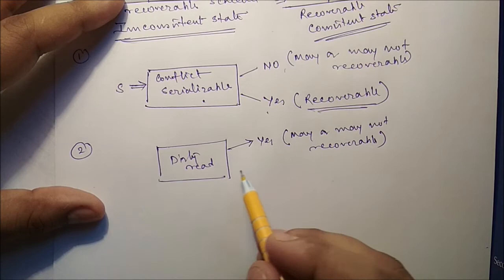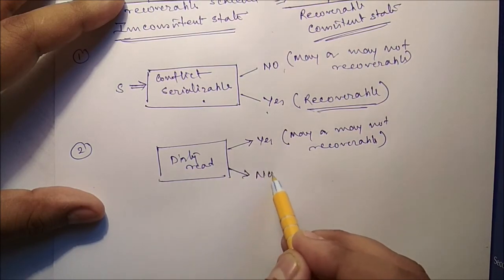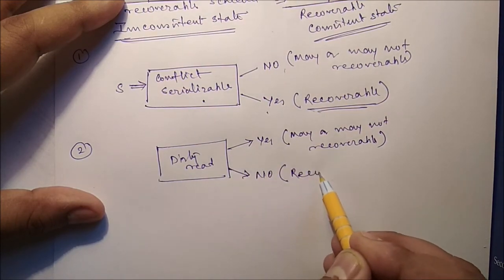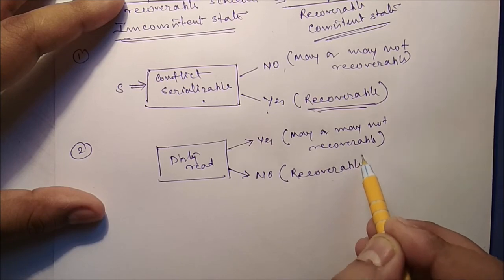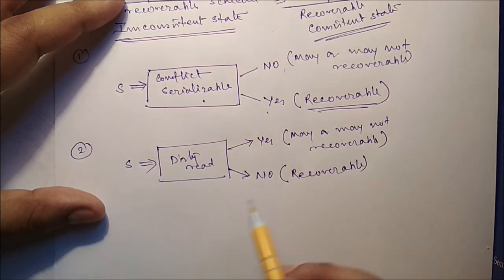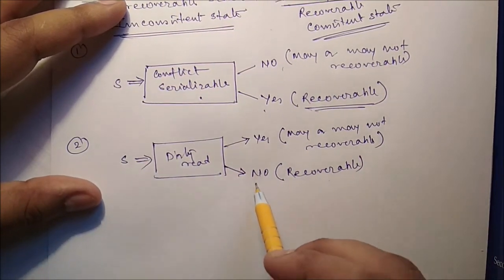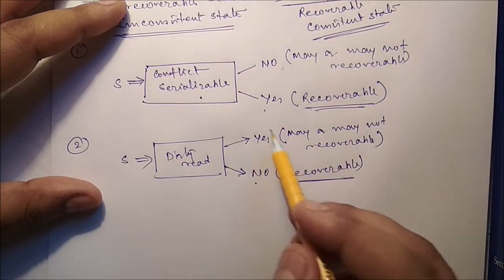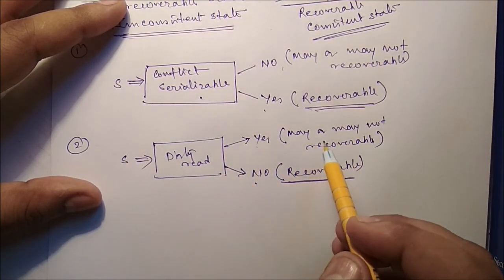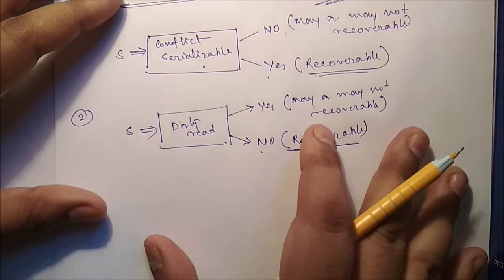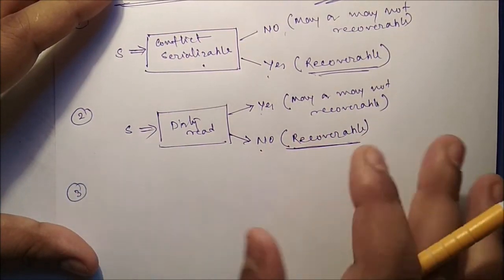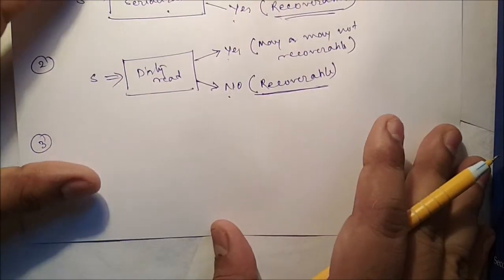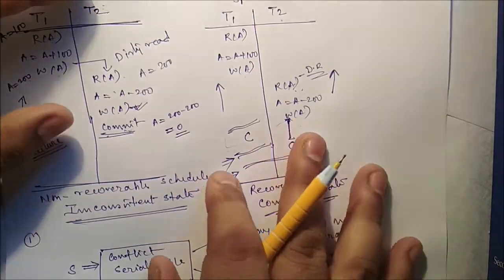If a dirty read is not there, then you can say it is recoverable. We have to pass the schedule. So if the dirty read is not there, it is recoverable. If the dirty read is present in the schedule, that means it may or may not be recoverable. Now, if the dirty read is there, then how to check whether it is recoverable or not? Definitely, you have to follow this one sequence.